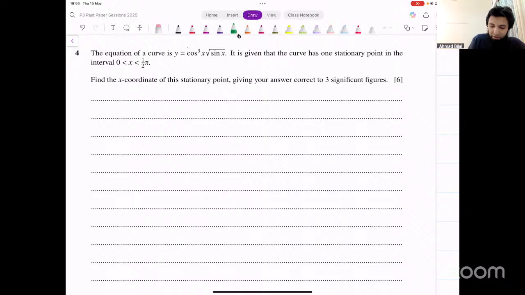It's a product. You can say this is u and this is v. Okay. So what would dy with dx be then? You can use the product rule. uv dash, that means u as it is, cos cube x as it is, into derivative of this. What I'll do is I'll write it in the power form first of all. So this is cos of x whole power 3 times sine of x whole power 1 over 2, right? That's what the function is. So we keep cos cube x as it is into derivative of this. Apply the power rule, multiply by the power, subtract 1 from the power, so it becomes sine x power minus 1 over 2, multiply by the derivative of sine x, which is cos x,